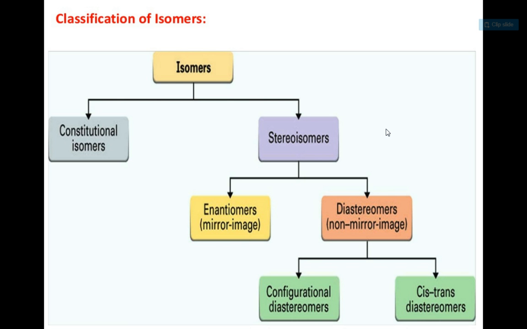Classification of isomers. Isomers are broadly classified as constitutional isomers and stereoisomers. As we have already studied the constitutional isomers in the previous class, today we'll be dealing with stereoisomers. See, the stereoisomers can be enantiomers, that is mirror images, diastereomers, non-mirror images, and it can be configurational diastereomers or cis-trans diastereomers.